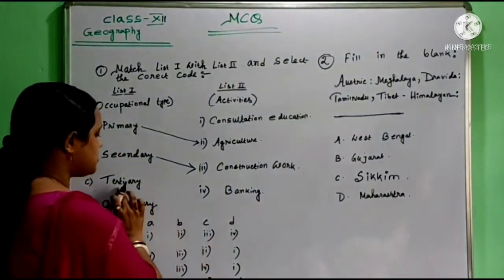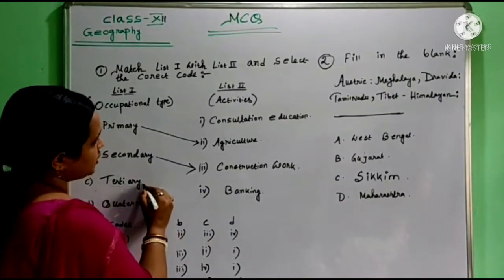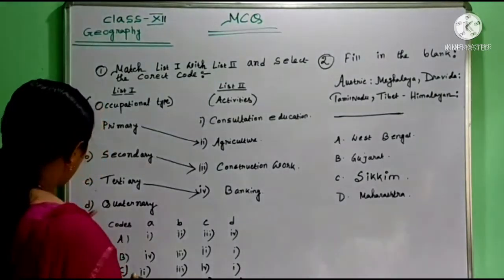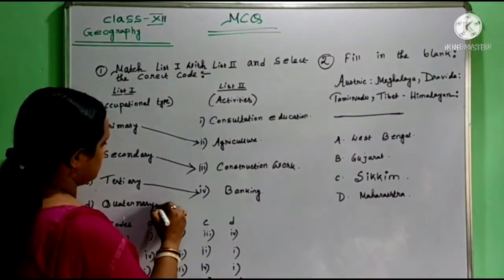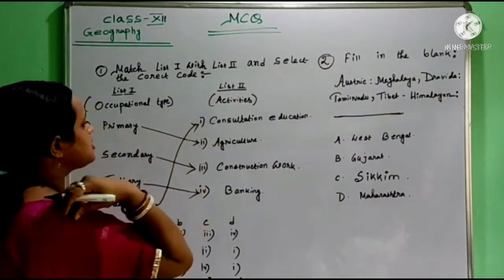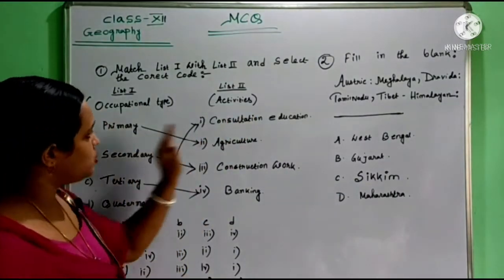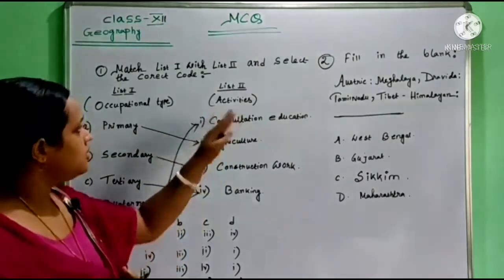Next, tertiary is related to different types of service, that means banking. Quaternary means specialized work, that means consultation in education. So these are the occupational types that I matched with list 2.